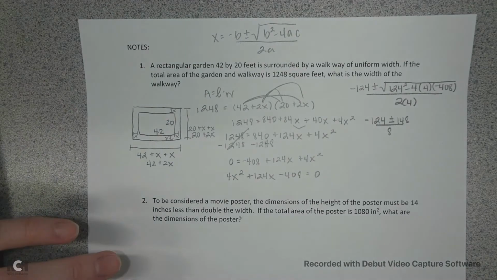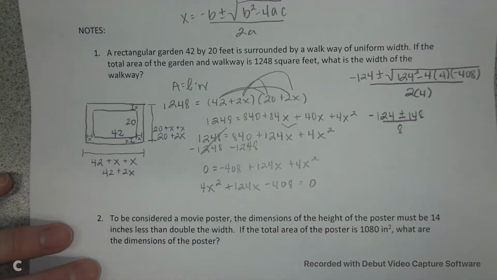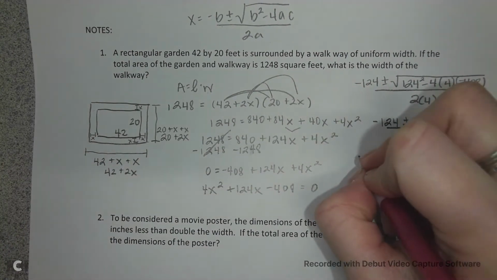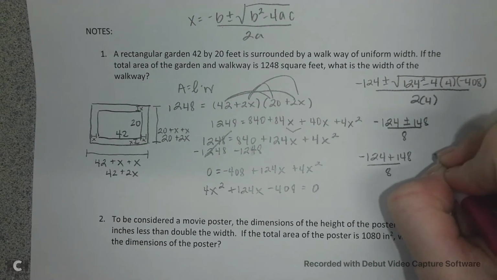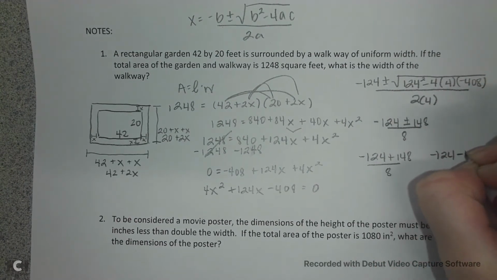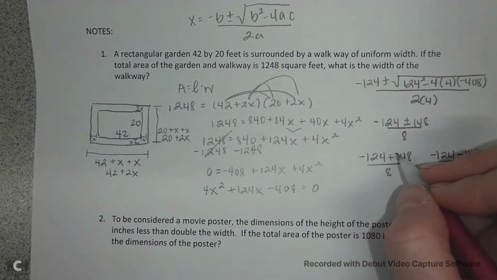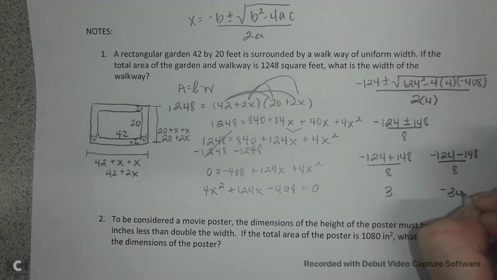So we have two potential answers. I'll zoom in a little. Sorry about that. I have negative 124 plus 148 divided by 8, or negative 124 minus 148 divided by 8. When you do this, you get 3, and when you do this, you get negative 34.